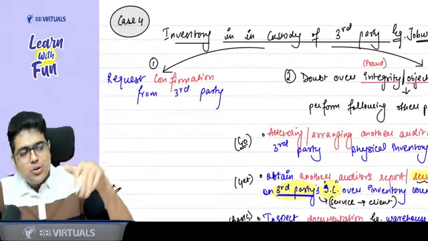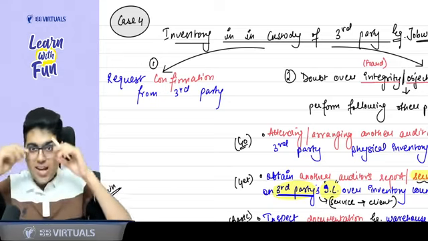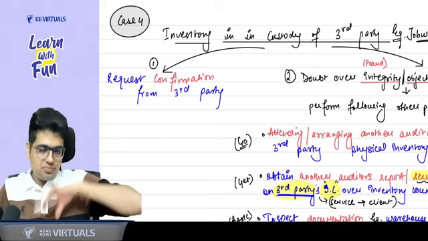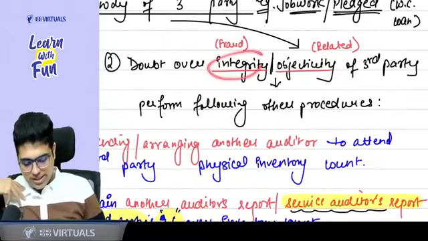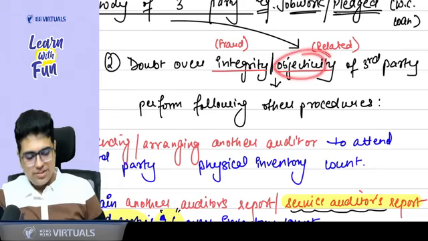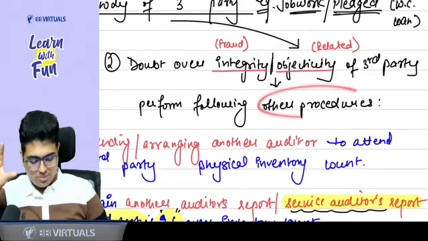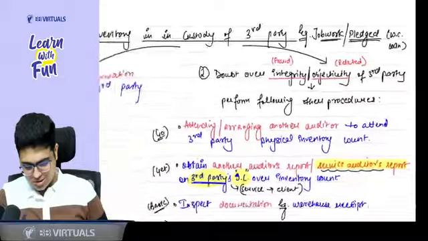Now, if you feel that the third party and client are together, and you are not able to believe the third party, that is what we are going to discuss now. If you have a doubt over the integrity, you feel the third party is a fraud, or you have a doubt over the objectivity, you feel it is a related party, then you do some other procedure. Now, sir, what are these other procedures?